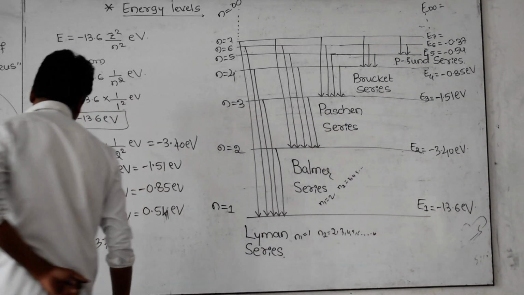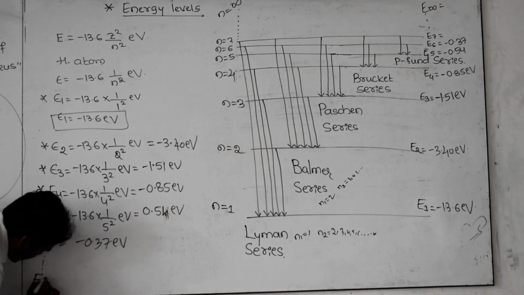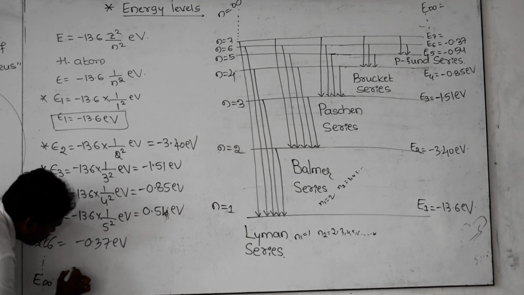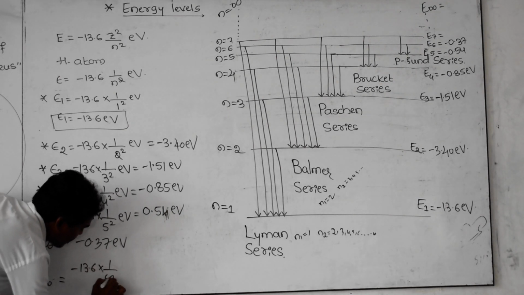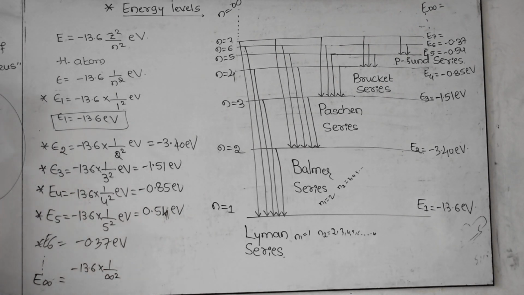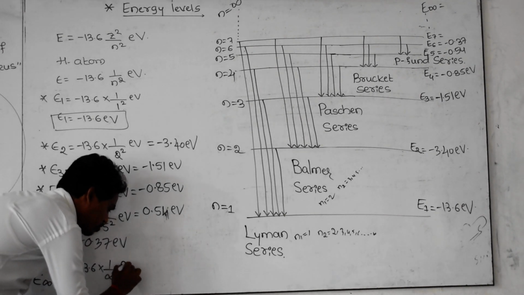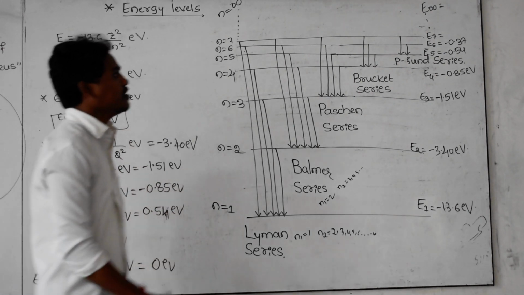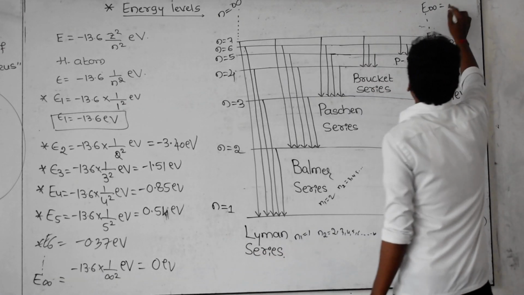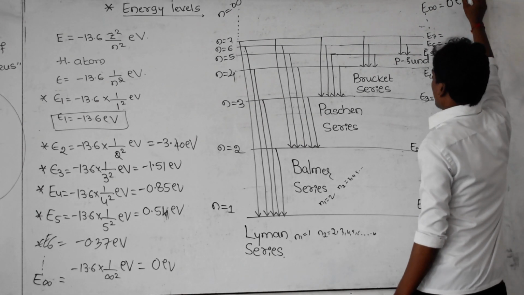If you want to find out the energy of the infinity orbit, that is E infinity is equal to minus 13.6 into 1 by infinity square. As you know very well, anything divided by infinity is equal to 0. This means for the infinity value, the energy is 0 electron volt.